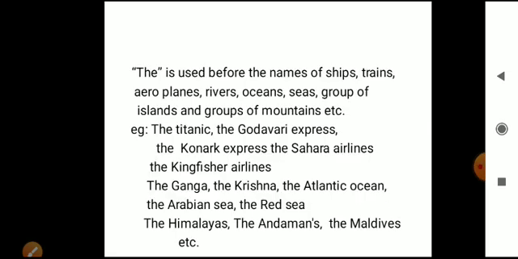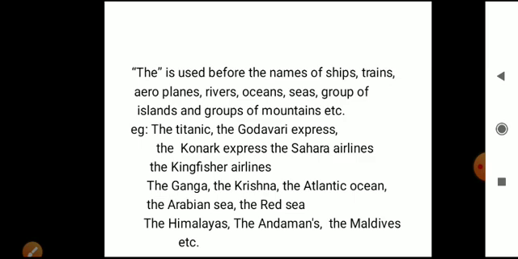The is used before the names of ships, trains, aeroplanes, rivers, oceans, seas, groups of islands, and groups of mountains, etc. Like the Titanic, name of a ship; the Godavari Express, the Konark Express, the Sahara Airlines, the Kingfisher Airlines.